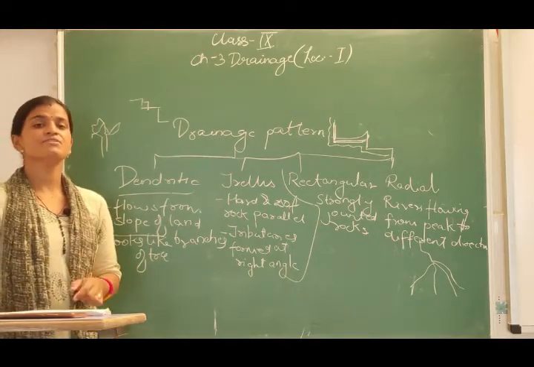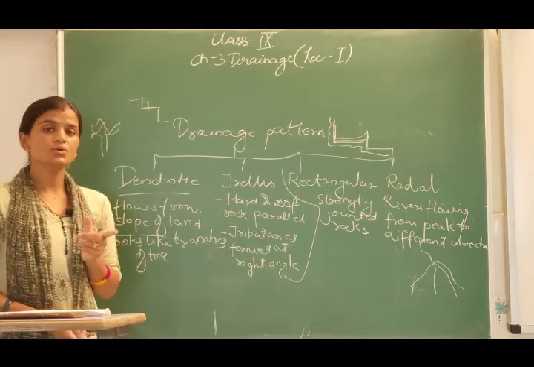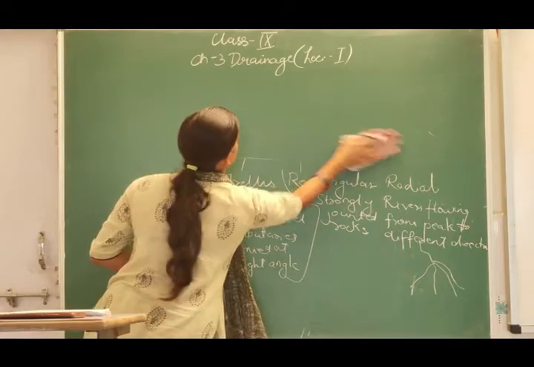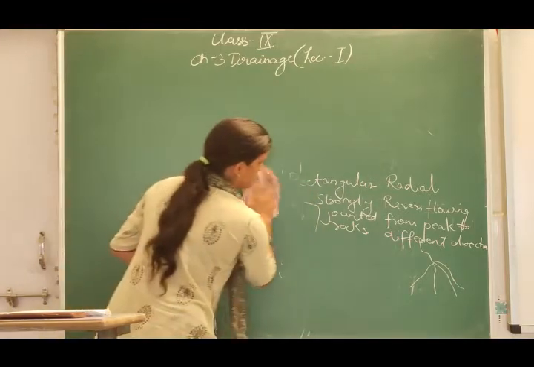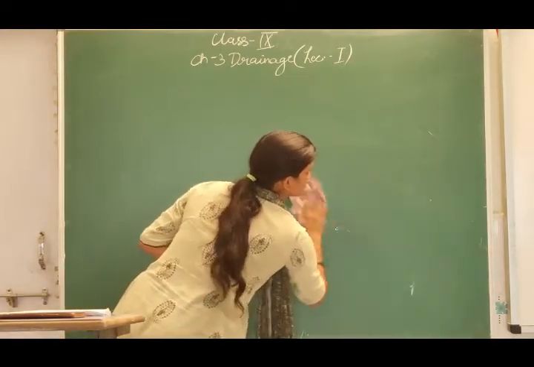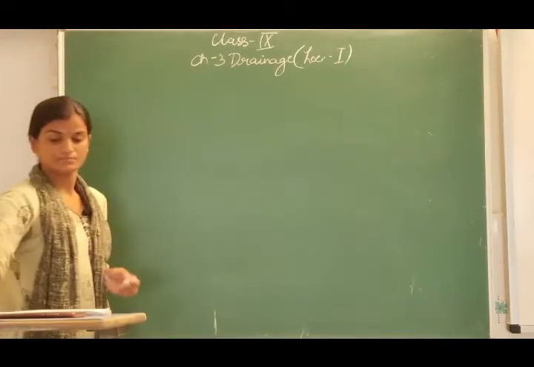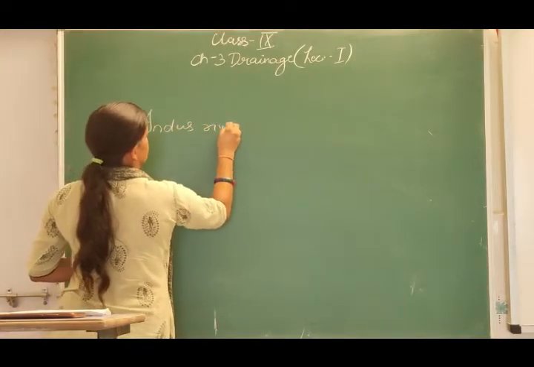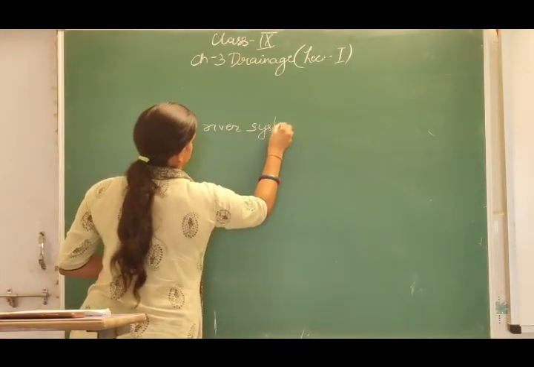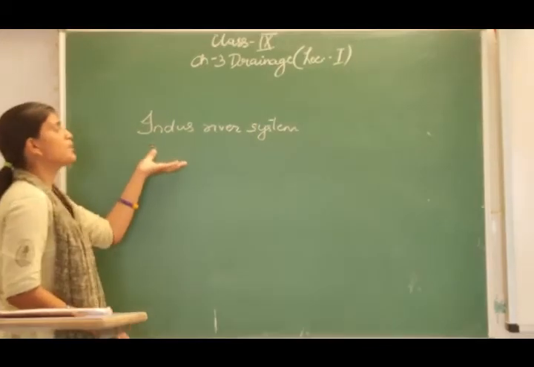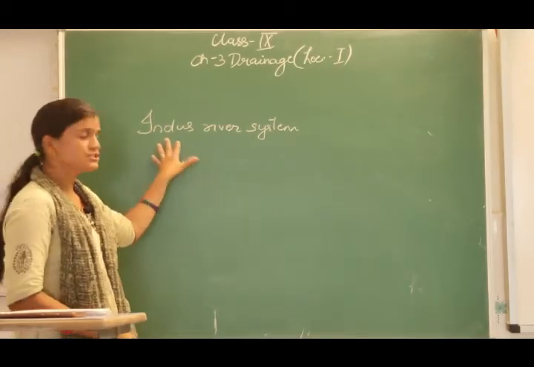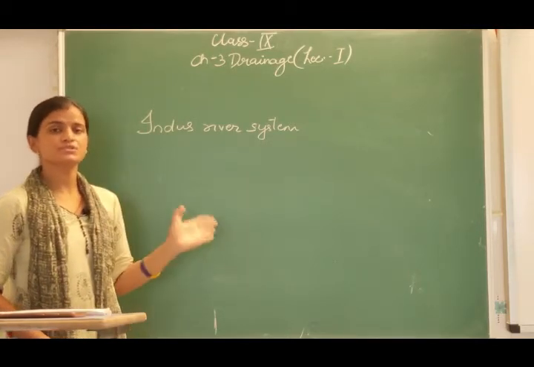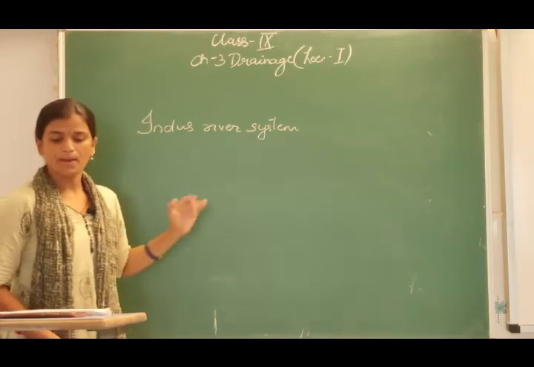The first river system we have is the Indus river system, which is included in the Himalayan river system. Whenever you are talking about the Indus river system, we are going to study its origin, where it runs, and what tributaries and distributaries join this river system, one by one.